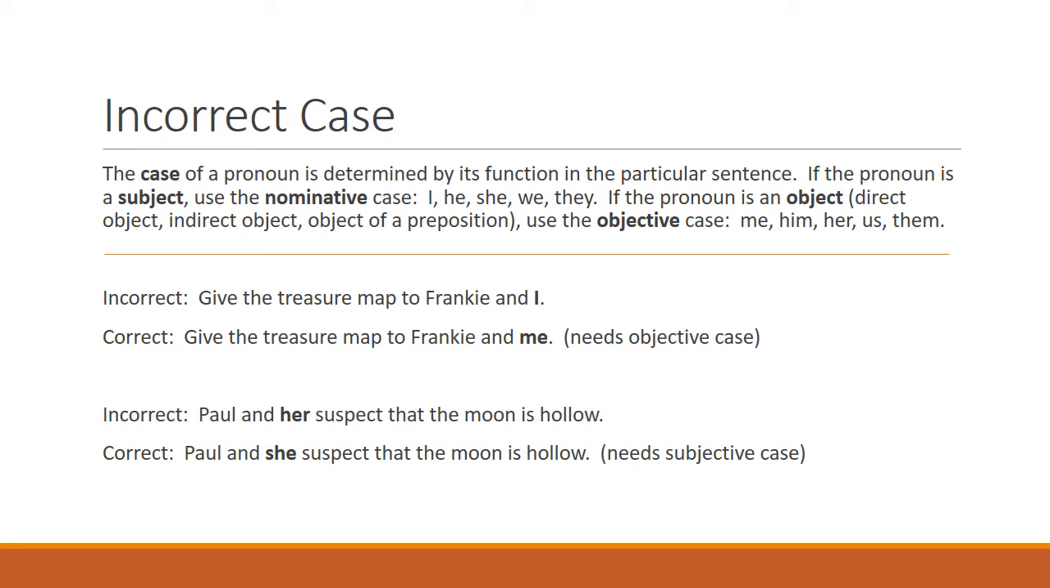In the first pair, we have: give the treasure map to Frankie and I. People often make this mistake because they're often told by their parents to say Frankie and I, but that only applies if you're dealing with a subject. In this case, it's to Frankie and I, which means that it's the object of a preposition. So it should be me. Give the treasure map to Frankie and me.